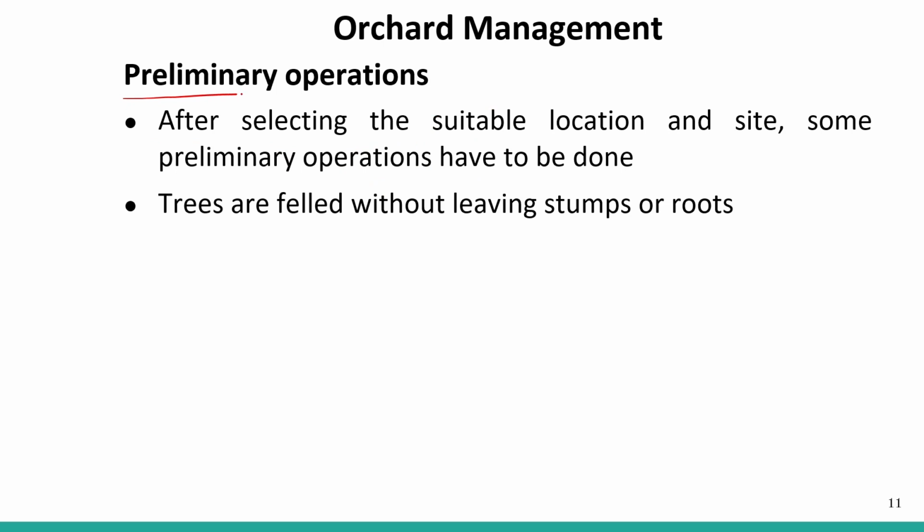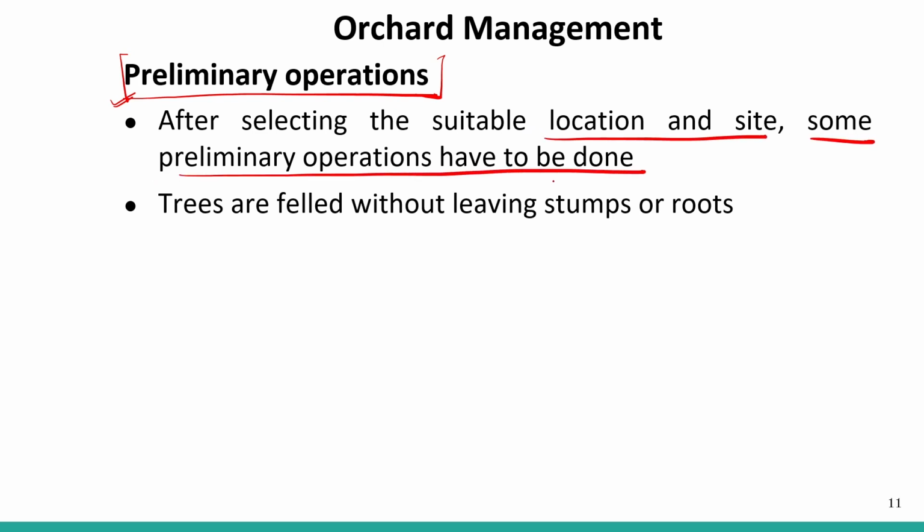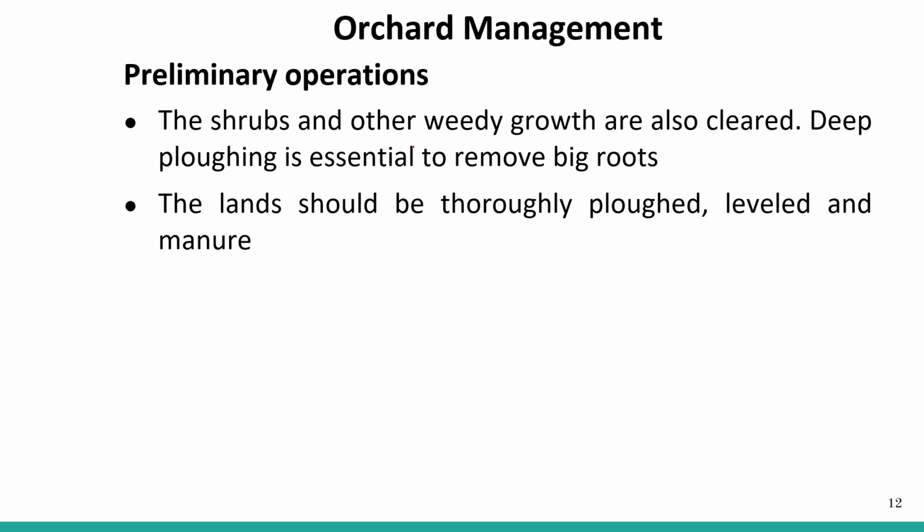Preliminary operations. What are some of the preliminary operations that one must do after selecting a suitable location and site? Some preliminary operations have to be done. We have chosen the piece of land for establishing our orchard, so now what? What preliminary operations must we keep in mind? Trees are felled without leaving stumps or roots. When trees are felled, they should not leave any stumps or roots in the ground. That is the first thing. The shrubs and other weedy growth are also cleared.